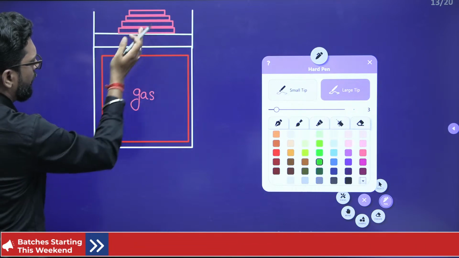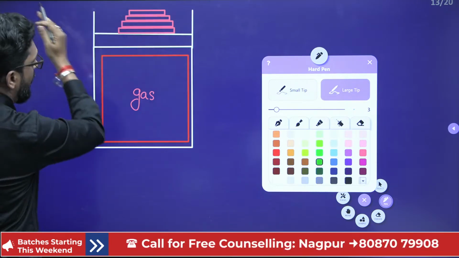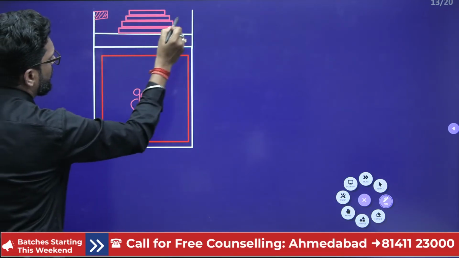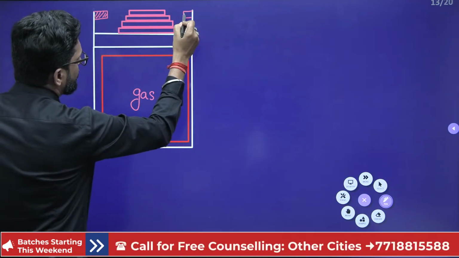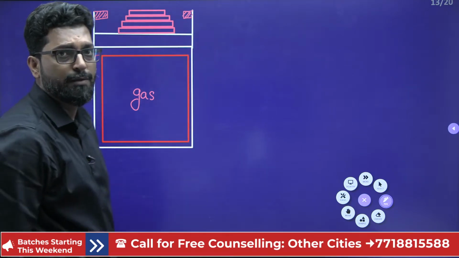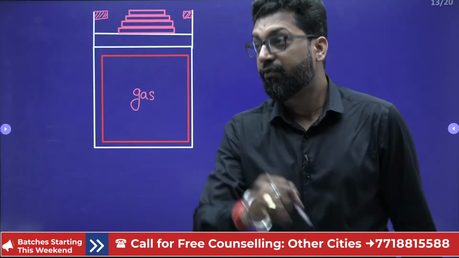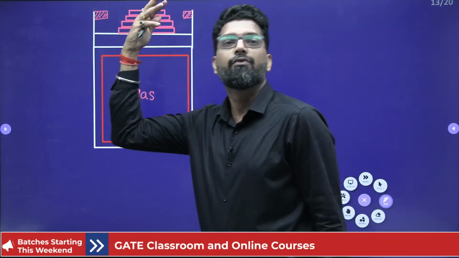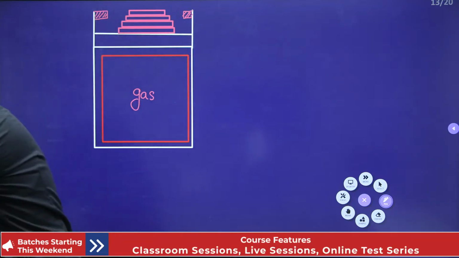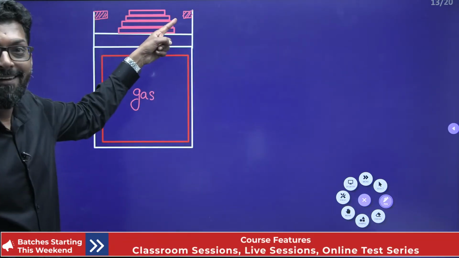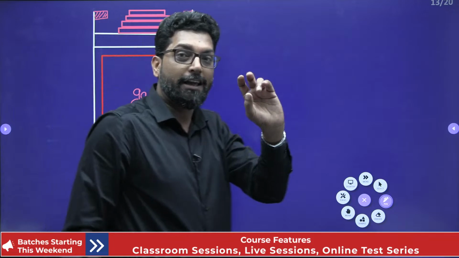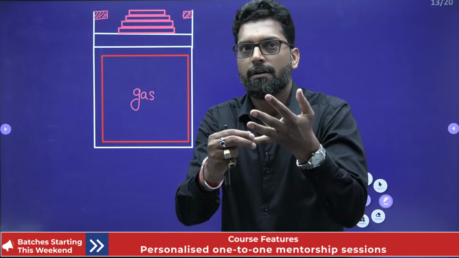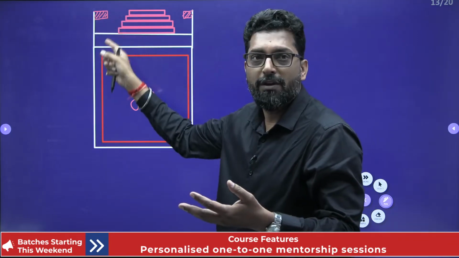If you remove all the weight, we want that the piston does not come outside the cylinder. So for that purpose, we attach a stopper here. So what is the function of this stopper? First tell me. The function of a stopper is to not allow the piston to move further. Okay beta, one thing is very clear. What is the function of the stopper when the piston reaches the stopper?